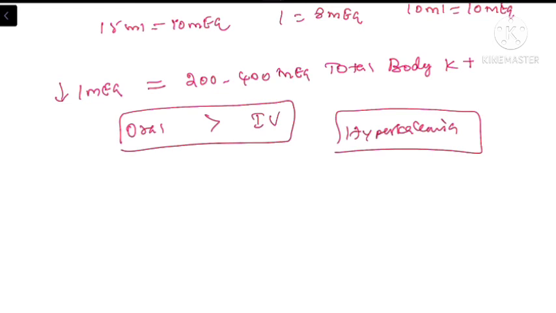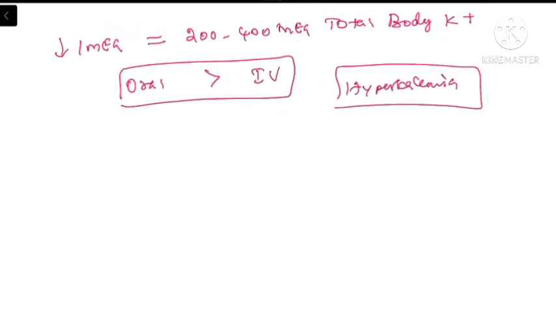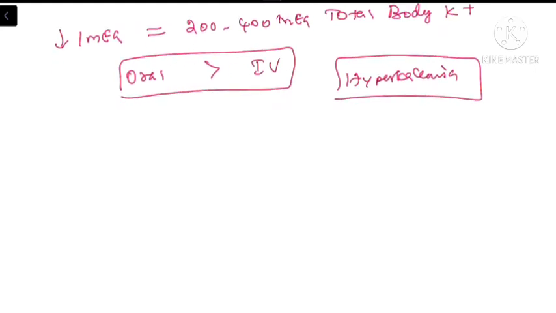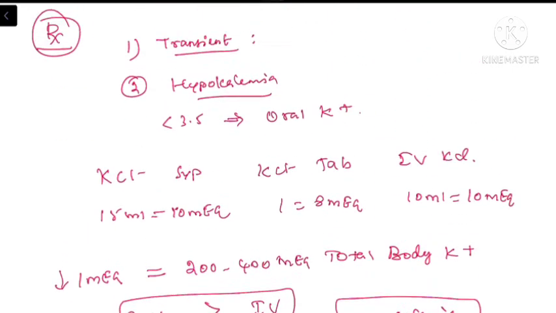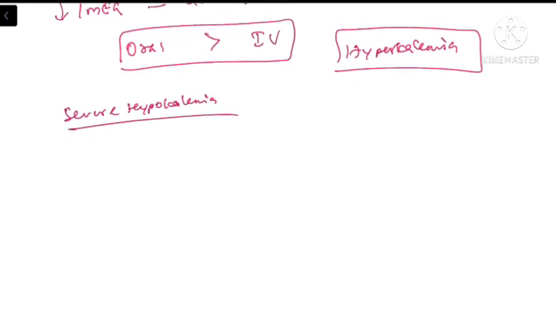So how to correct the hypokalemia? For the correction of hypokalemia, we can start the patients on oral potassium. If the patient presents with symptoms of severe hypokalemia like quadriparesis, altered sensorium, or rhabdomyolysis, we need to start the patient immediately on IV potassium correction.